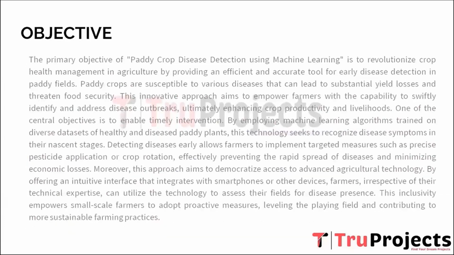So now coming to the objective part for this project, the Paddy Crop Disease Detection using machine learning extends beyond technological advancement. It is rooted in the commitment to elevate global agricultural practices. By leveraging machine learning for early disease detection, this approach empowers farmers with the tools to safeguard their crops, increase yields, and contribute to food security. As we strive for more resilient and sustainable agricultural systems, this innovation exemplifies a dedication to merging technology with the wisdom of traditional farming to create a more prosperous future.